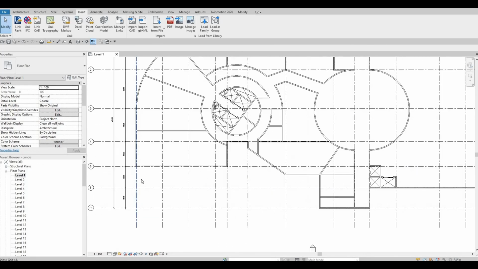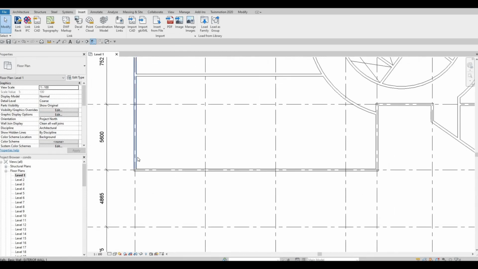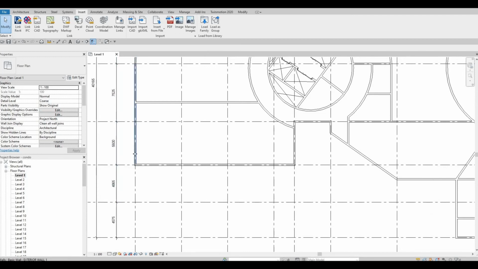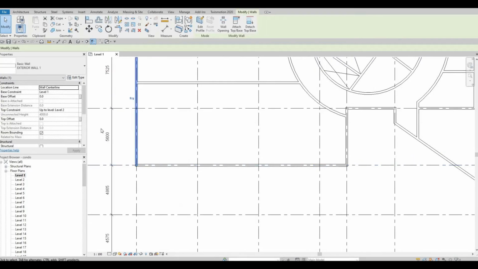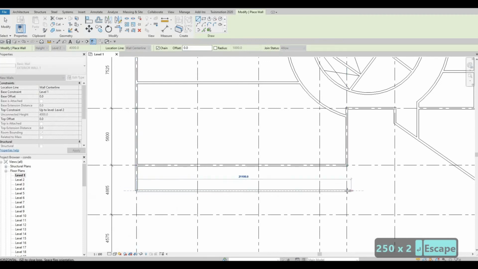And also one thing that I need to add here is we're gonna extend this one right here as well. So what I'm gonna do is I'm gonna click here, CS, and then I'm gonna extend this to 2500, and then extend this one all the way right here.